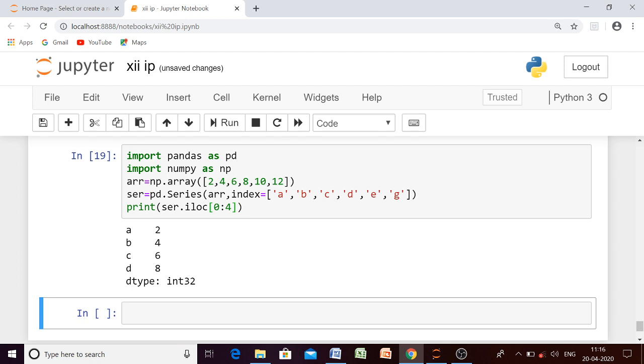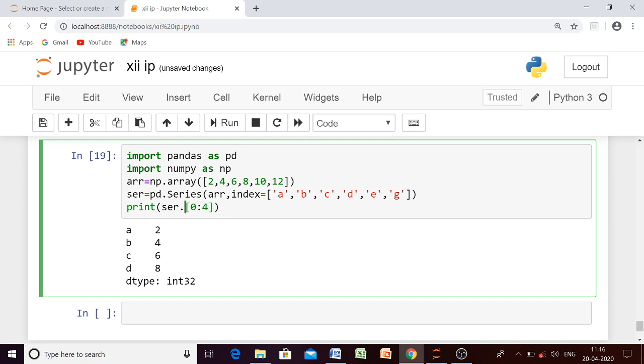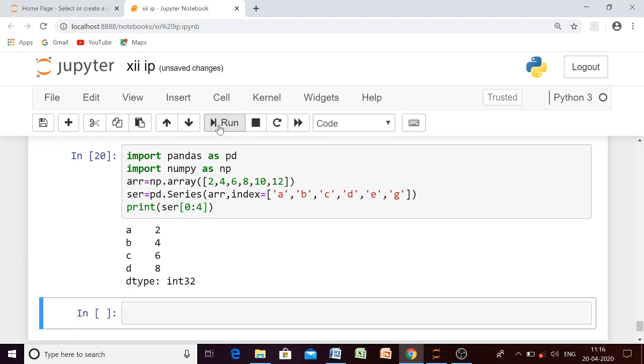Now just like ILOC, another technique to select elements is only the square bracket. Just like we were using slicing, here slicing also works in case of series. If you write this one, you will have the same output as the previous one.